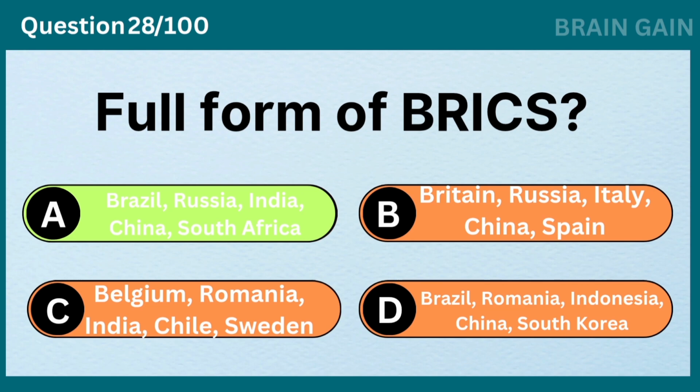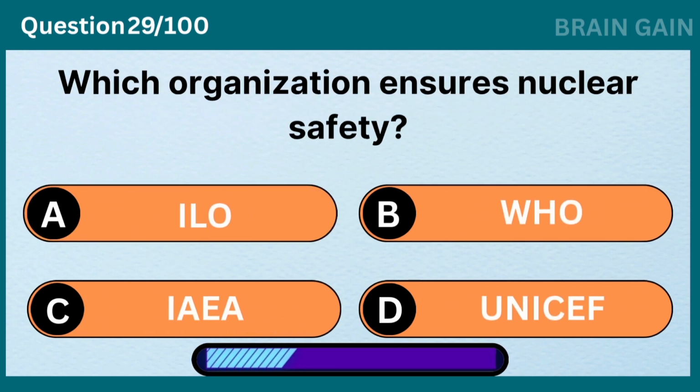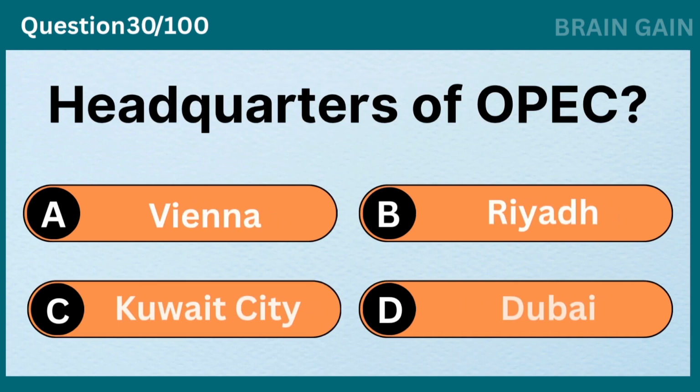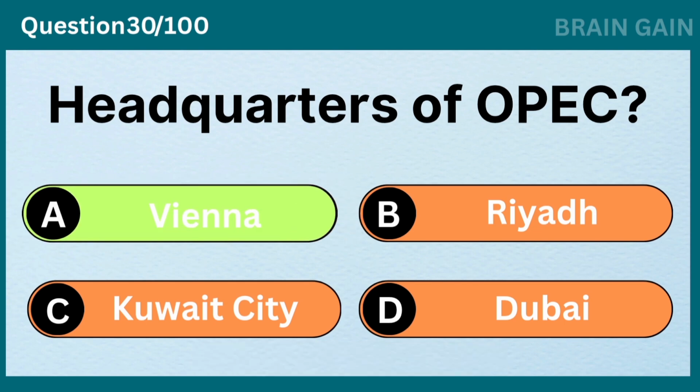Option A is correct. Which organization ensures nuclear safety? IAEA. Headquarters of OPEC? Vienna.